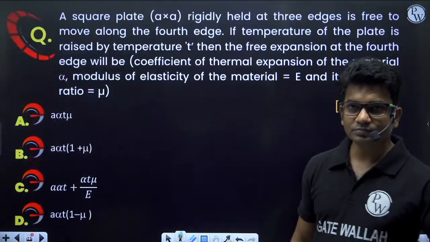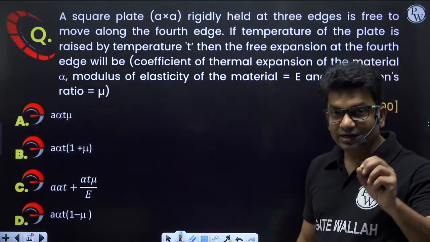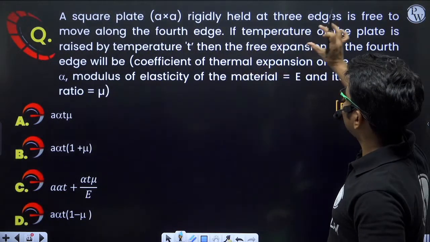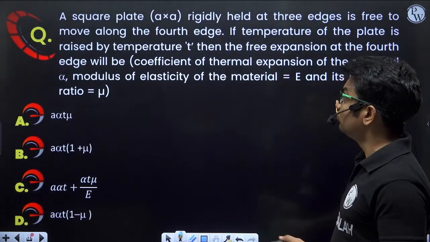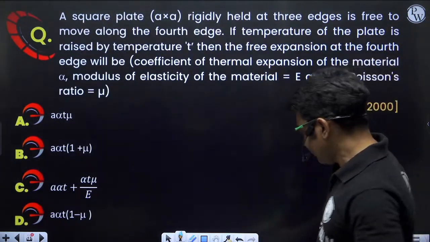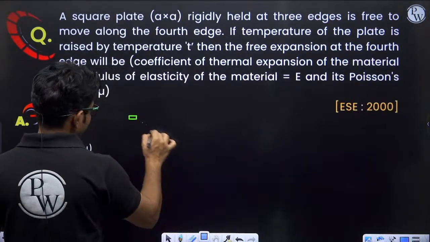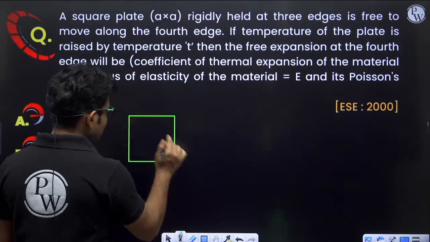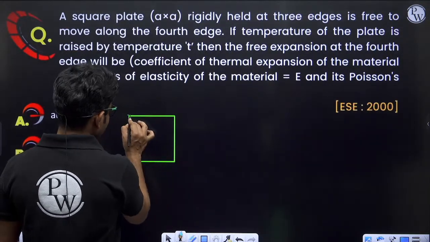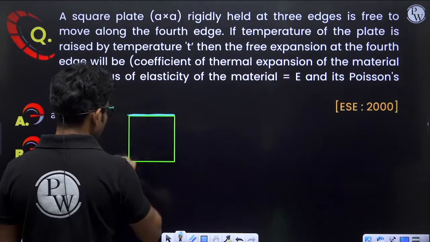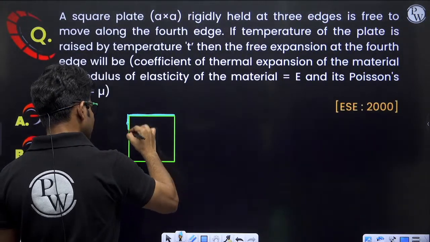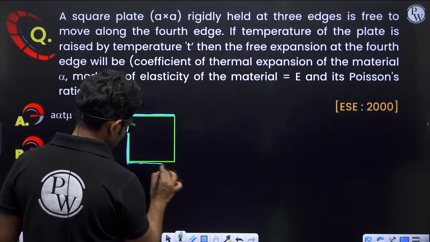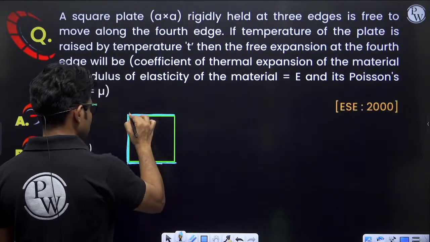Easy question. Next question. This is a little bit tricky question. A square plate A by A rigidly held at the 3 edges is free to move along the 4th edge. Okay, so we are having a square plate. So square plate is something like this. This is restricted at 3 edges. At this edge it is restricted to move. At this edge also it is restricted. Effectively held in position. At this edge also it is effectively held in position. So it is like this.